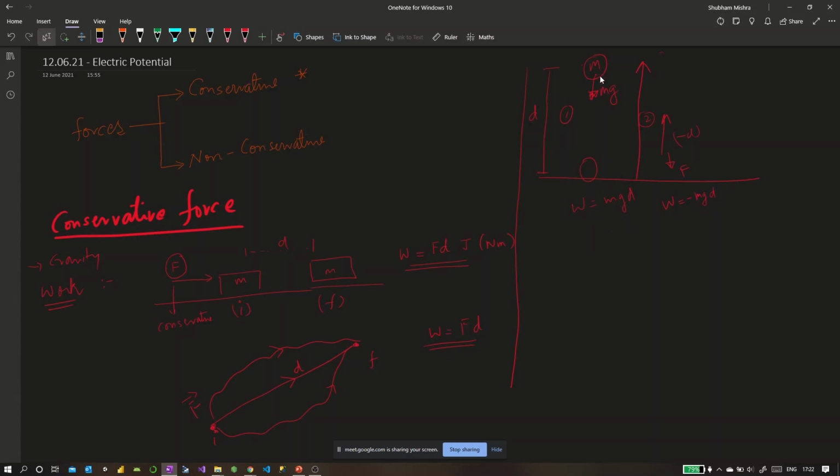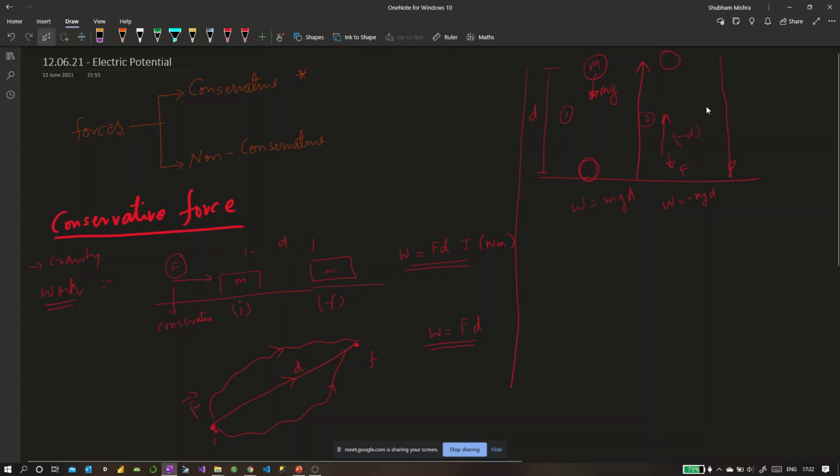So when it comes down, gravity does positive work on this, and that much work done goes into the energy, and it becomes very fast. When it reaches the ground, that work got converted into the energy of this ball. When we took it upwards, the energy started reducing again because negative work was done, and when it reaches this point again, the velocity will become zero. It will stop here, and then it will start coming down again.